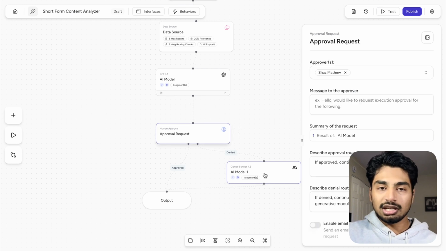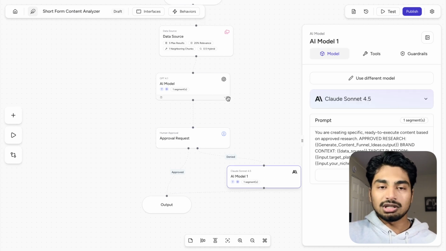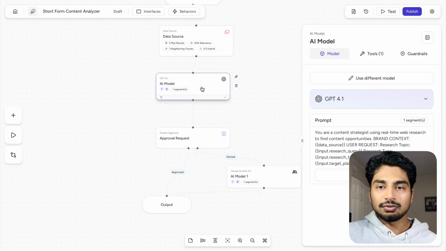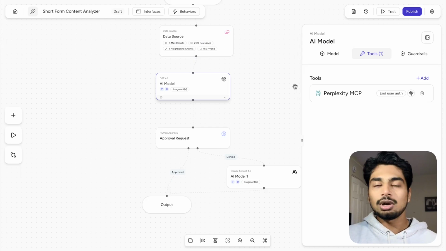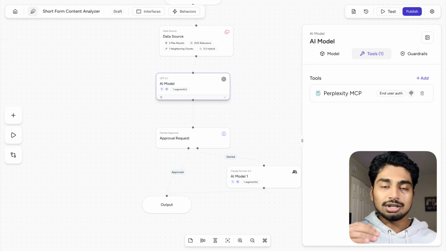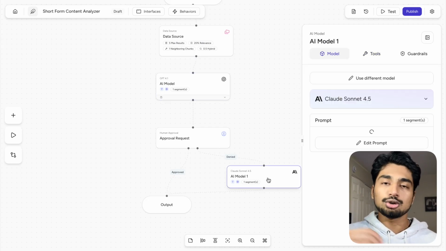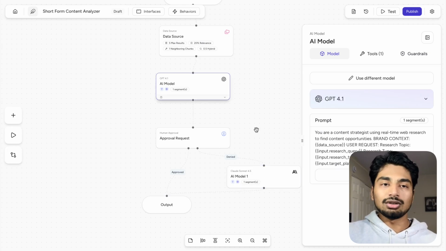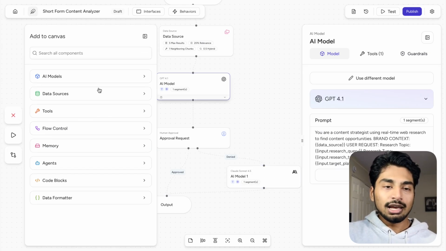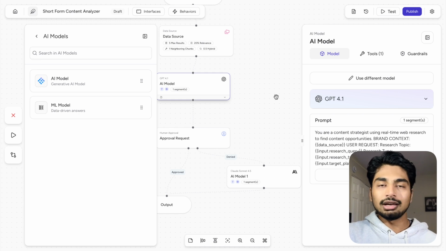Okay, and you can see here, this is also pretty cool. We could have different models in the flow. So we're using 4.1 up here just for the Perplexity aspect of it. You can see we've connected this tool right here. So the Perplexity MCP is attached because it's going to actually scrape the web and draw in all the information we need to actually have a really good content strategy. And for the actual script writing, like I mentioned earlier, Claude Sonnet 4.5 is the best script writer out there. It's not even close when it comes to just actual really good text for content. So we could have different models within one single workflow, which is something I really like about this platform. And you could just do that by going to models, AI model, and then pick that model that you want.